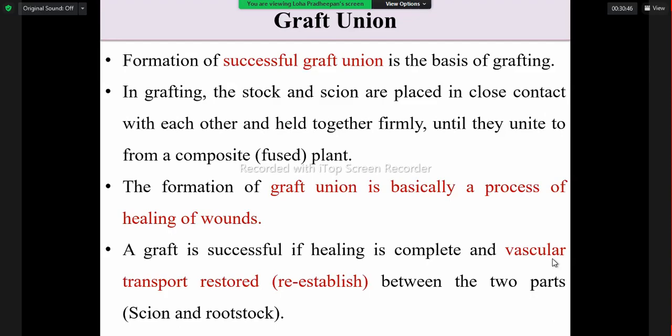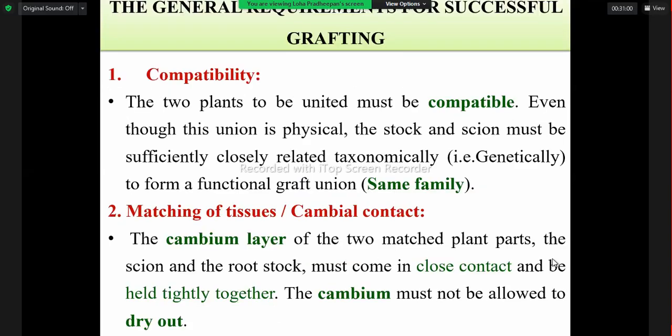If the healing is completed, there is a chance for the translocation of assimilates from the roots to the shoot. So re-establishment of the two plant parts is possible. If we want to obtain successful grafting, what are the basic, general requirements we will look into. The first requirement to obtain successful grafting is compatibility.